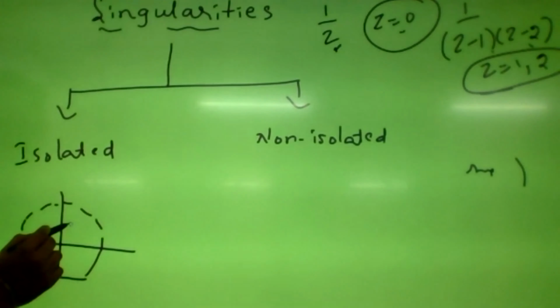For example, consider 1 by (z minus 1)(z minus 2).